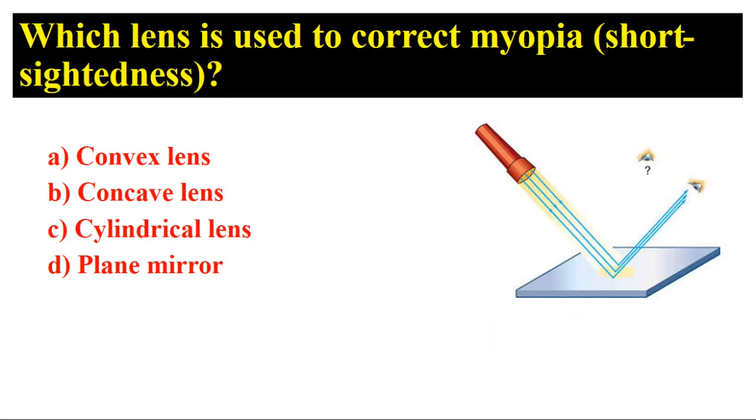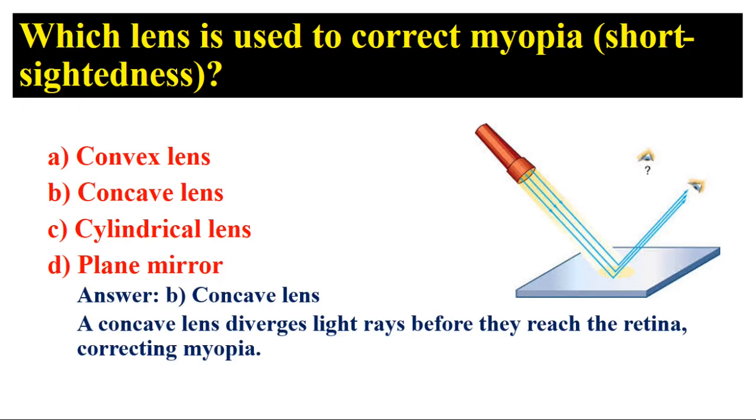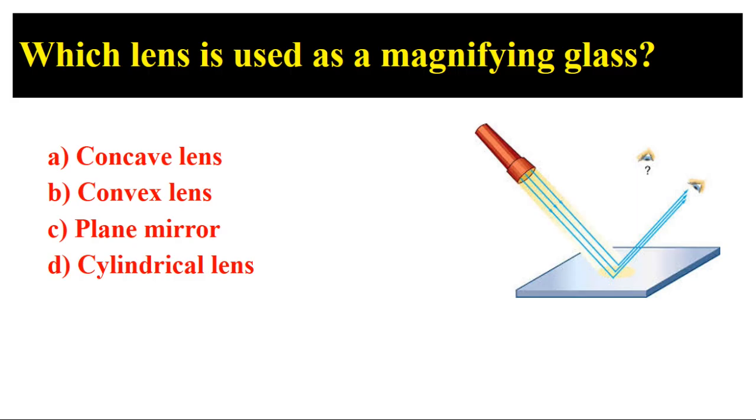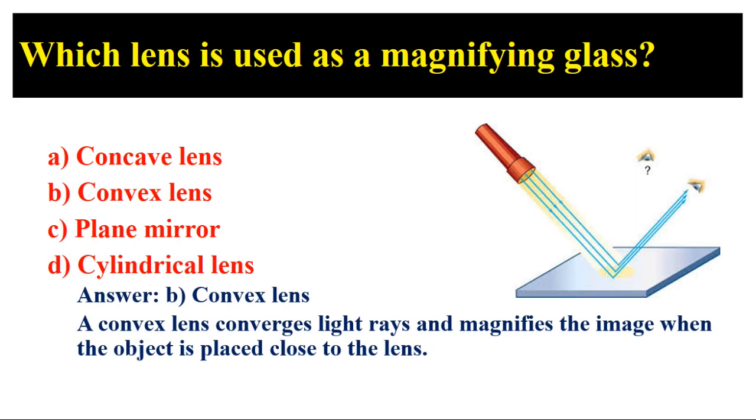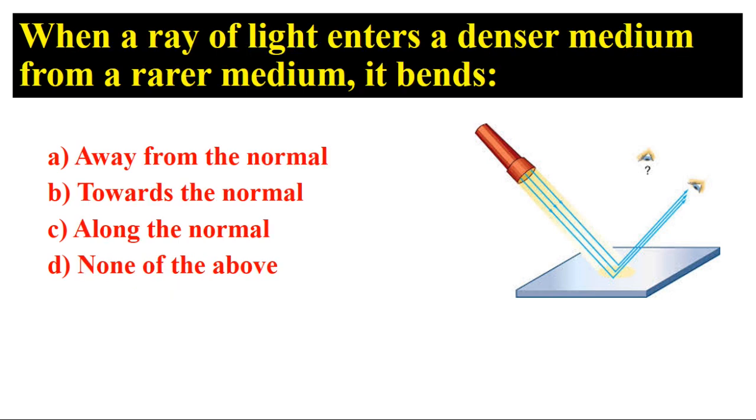Which lens is used to correct myopia, short-sightedness? Answer: B. Concave lens. A concave lens diverges light rays before they reach the retina, correcting myopia. Which lens is used as a magnifying glass? Answer: B. Convex lens. A convex lens converges light rays and magnifies the image when the object is placed close to the lens. When a ray of light enters a denser medium from a rarer medium, it bends.